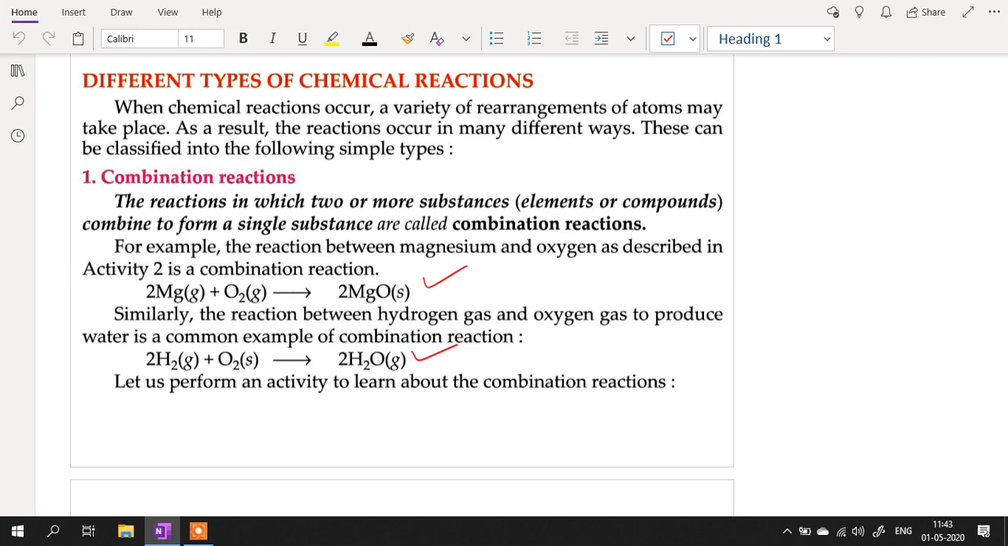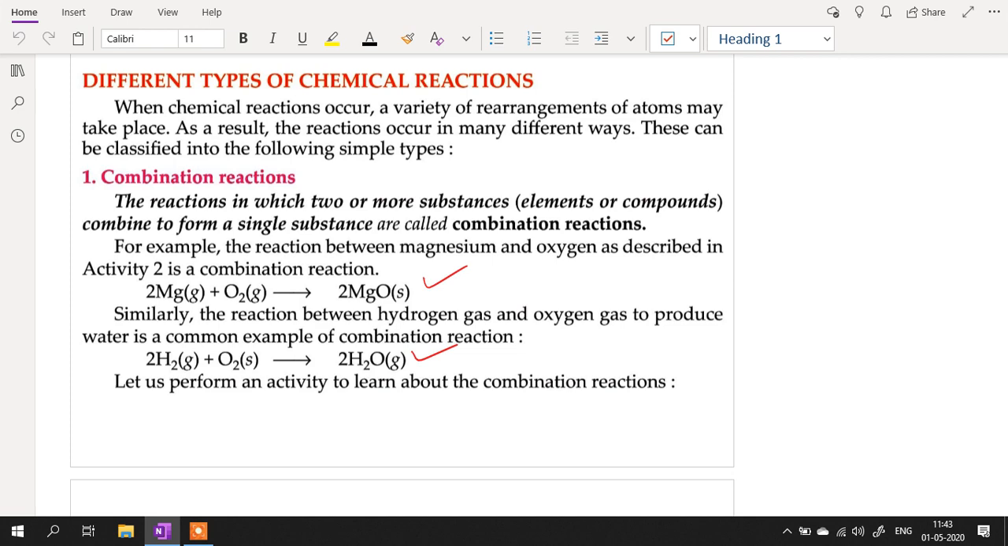The lecture's topic is different types of chemical reactions. Now, when chemical reactions occur, a variety of rearrangements of atoms may take place. As a result, the reactions occur in many different ways, and these can be classified into the following simple types.